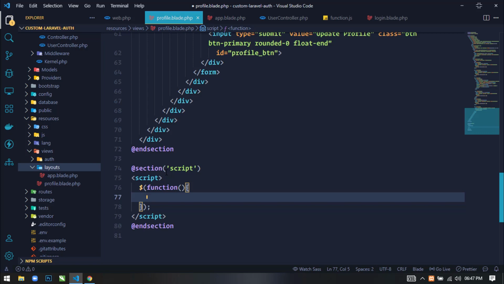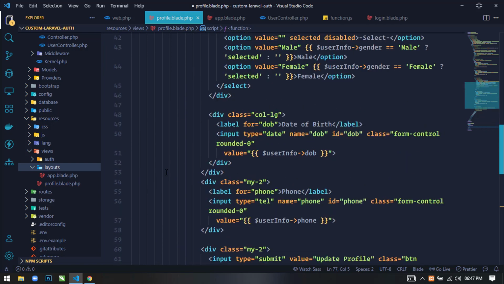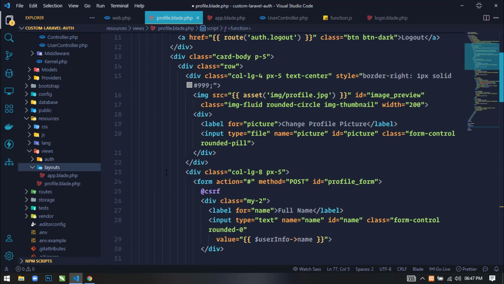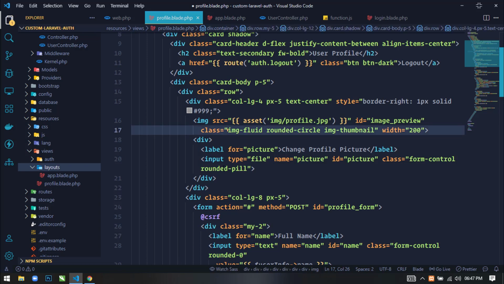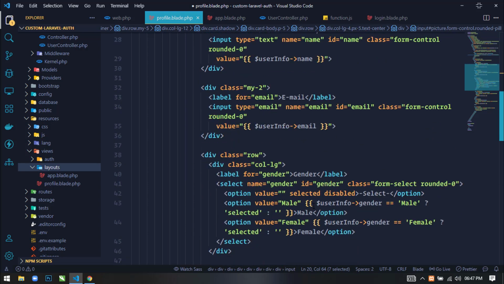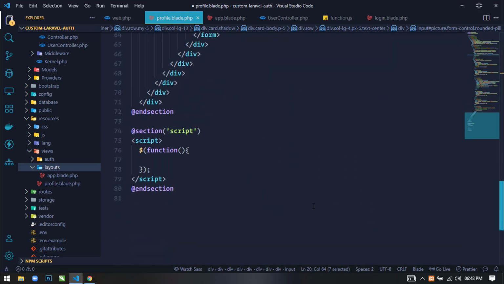If you go here, you can see this is the file input with name picture and id picture.